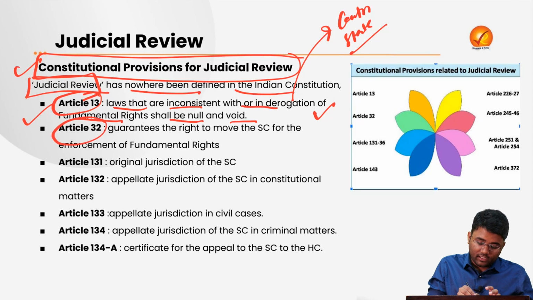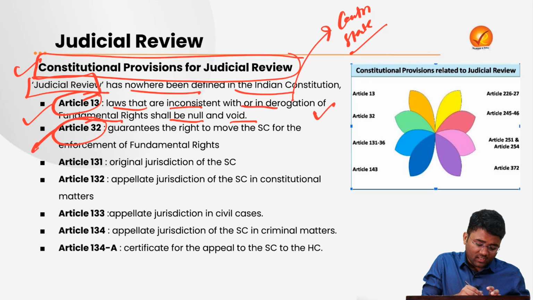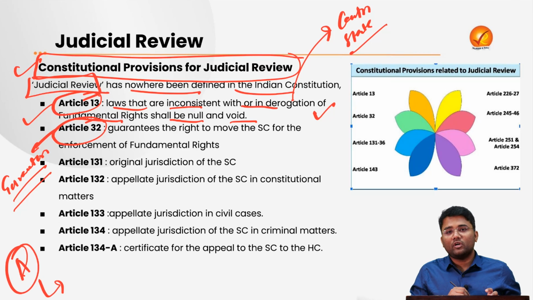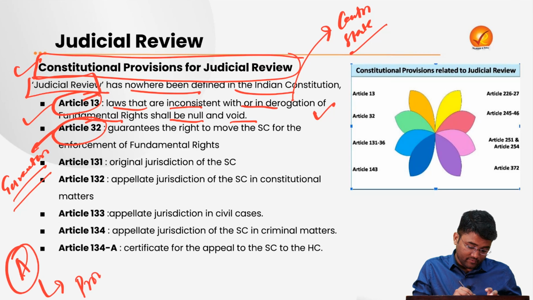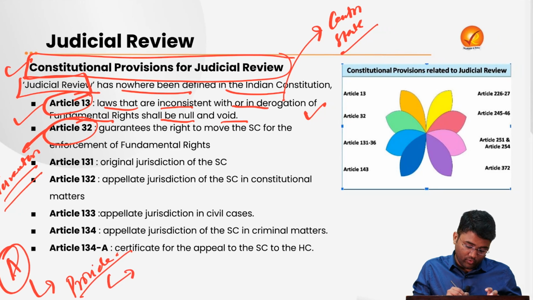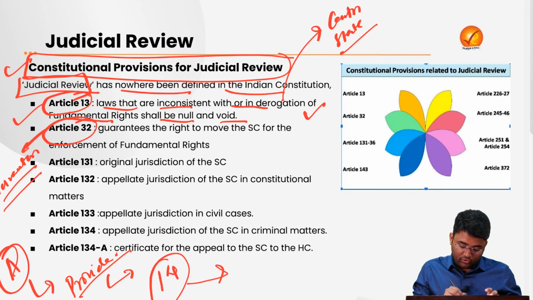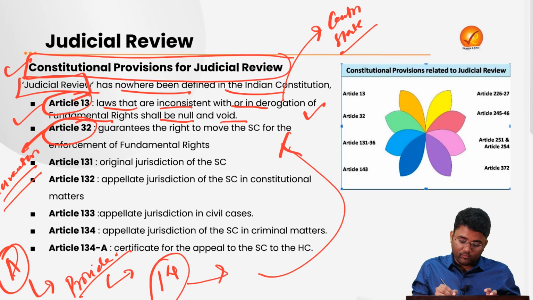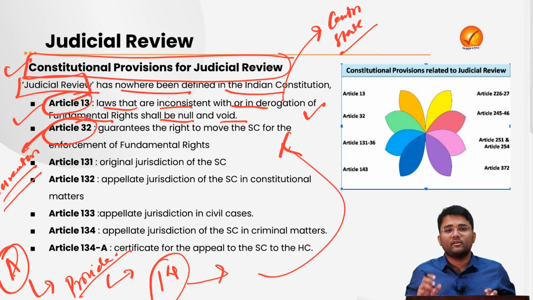Then article 32, which is the guarantor of the fundamental rights: if a person A is not being provided various fundamental rights provided from article 14 onwards, then he can directly approach the Supreme Court, saying this particular fundamental right of mine is being violated, and it is not being given by the center or the state governments.